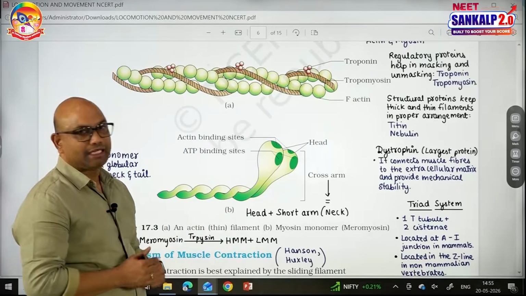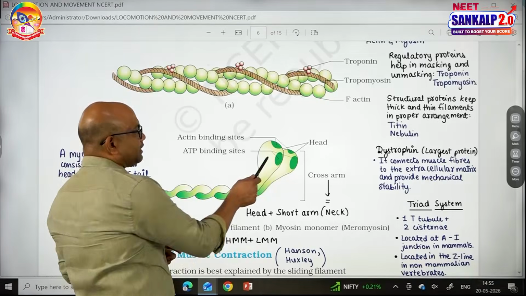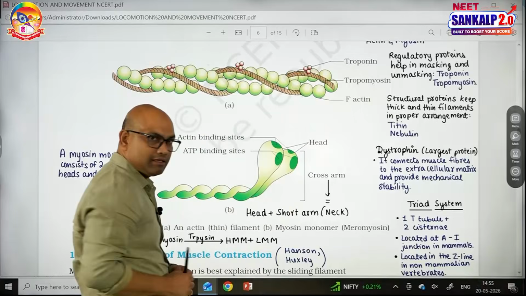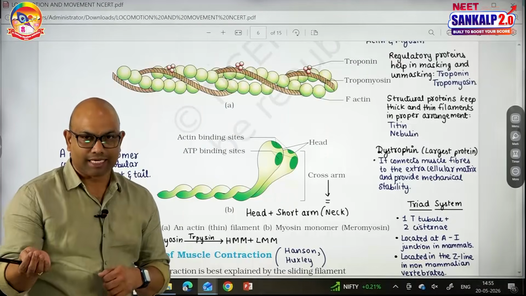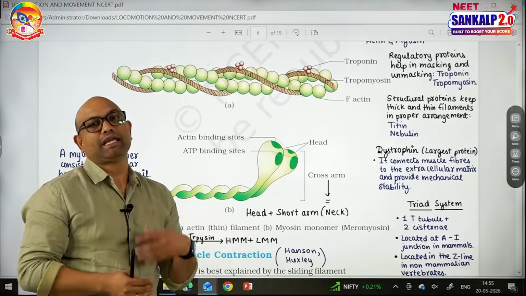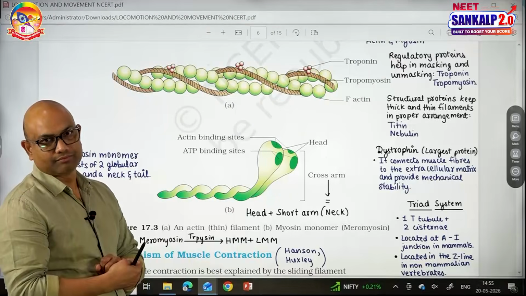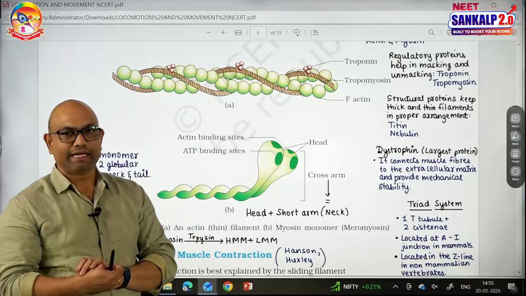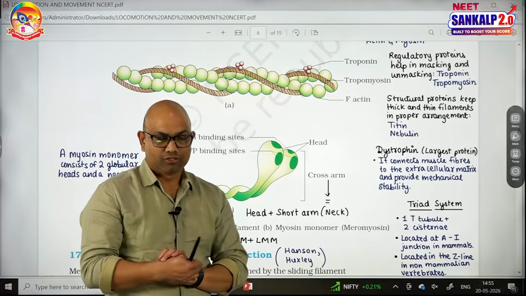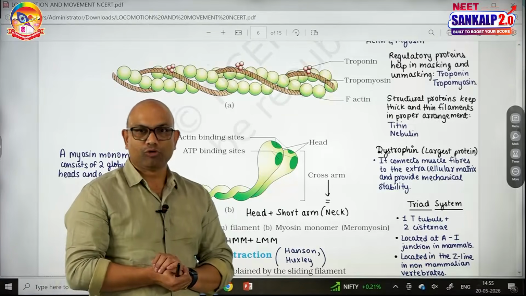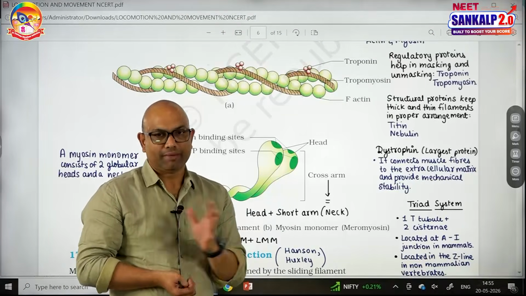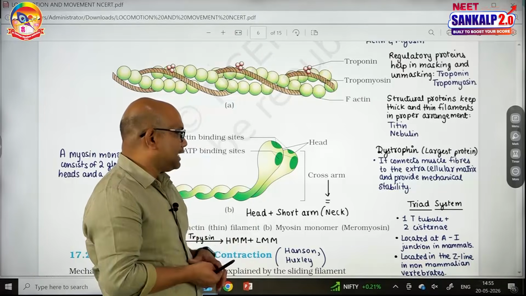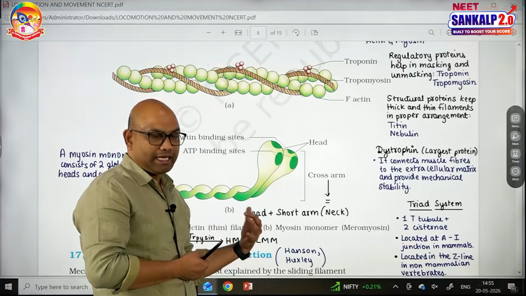And in the head region there are sites. The site of myosin which is there to bind with the actin is called the actin binding site. See, actin has the myosin binding site, the active site. Myosin has the actin binding site. Next, the myosin also has a site to bind with the ATP, which is called the ATP binding site. So 200 to 300 myosin monomers form one thick filament, the myosin filament, having parts like head, short arm, that is neck, and tail.